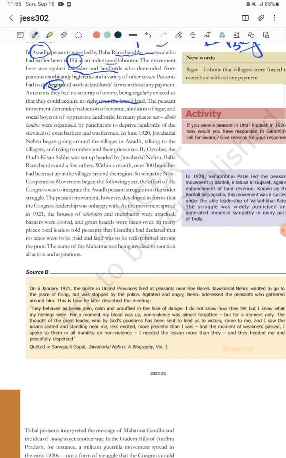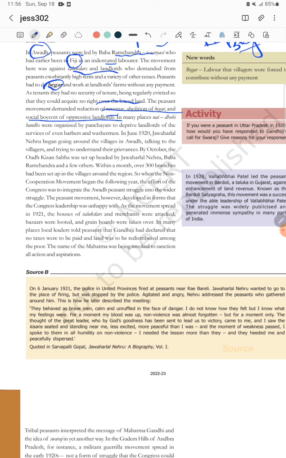Now the question was, in that movement what did they actually demand? In this peasant movement they demanded reduction of the revenue, abolition of begar, and a social boycott of oppressive landlords. They said that the revenue or taxes should be reduced. Abolition of begar means the forced labor system should stop. And social boycott of the oppressive landlords, those who want to rule over the peasants: they said socially boycott them, don't give any social facilities to them.